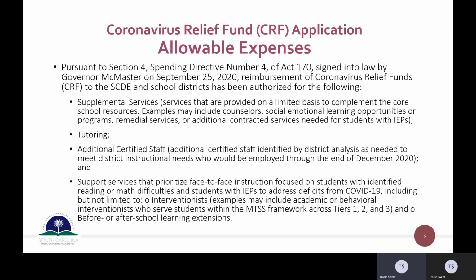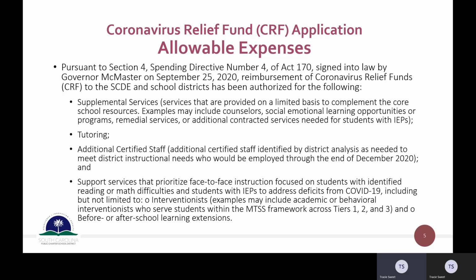Tutoring, additional certified staff. So the additional certified staff are those identified by the district or the school, in your case, the school, analysis as needed to meet district or school instructional needs, who would be employed through the end of December 2020. So I will show you in just a few minutes the timeline for pre-award expenses and post-award expenses, but all of these expenses must be expended by December 31st of 2020, this year. So these are some short-term activities.